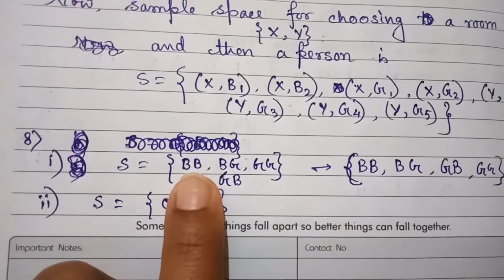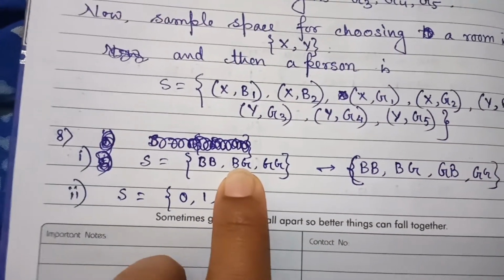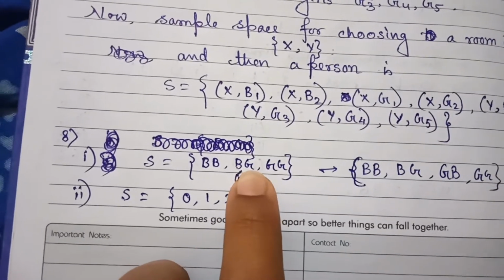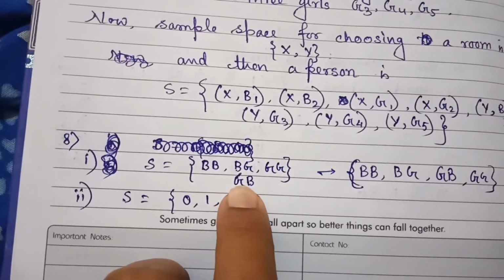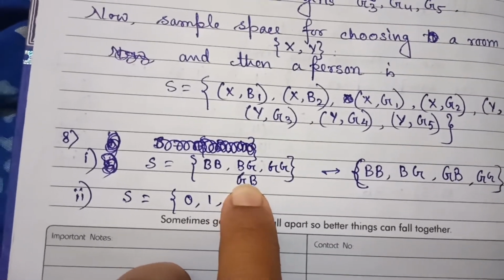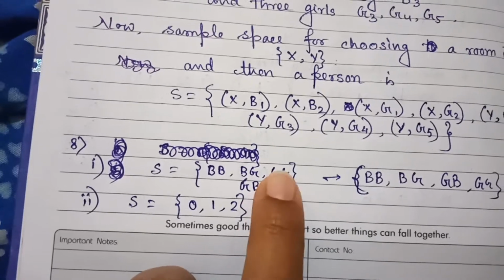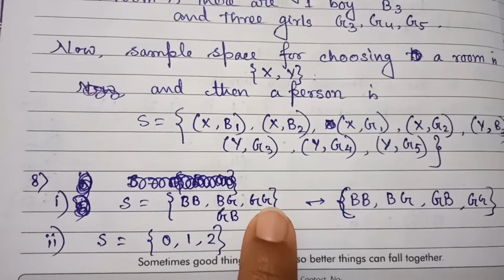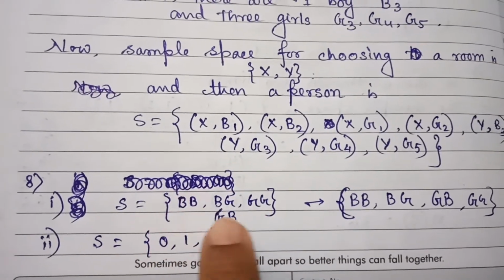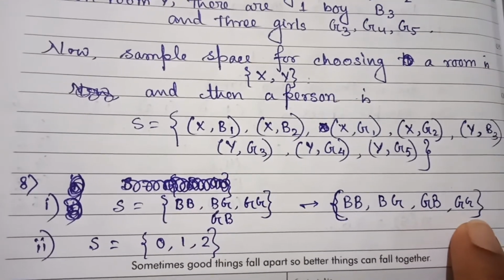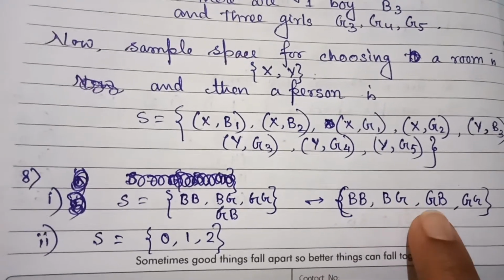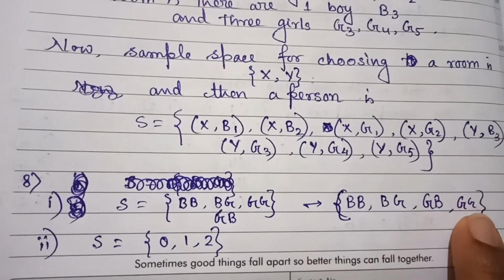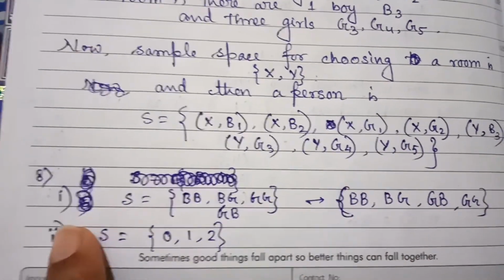Both the children can be boy. The first one can be boy and the younger one can be girl, and vice versa. Means the older one can be girl and the second one can be boy, or both the children can be girls. So ultimately what we are getting? We are getting like this: BB, BG, GB and GG. So this is the sample space for the first option.